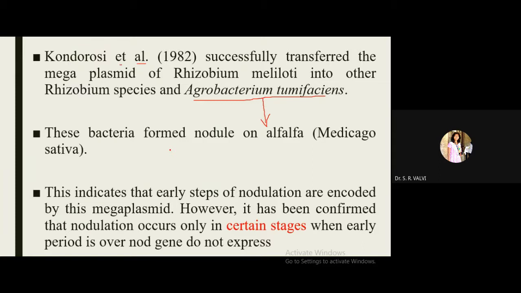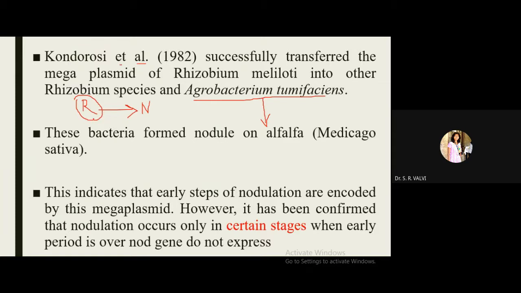We know that Rhizobium helps to form the nodule. Now in the case of Agrobacterium tumefaciens, nodules are not formed. So we have to confirm the genes of Rhizobium, which help in nodule formation as well as nitrogen fixation.